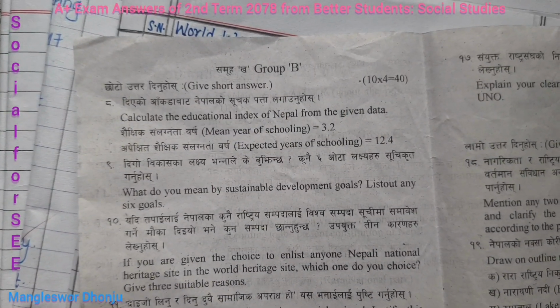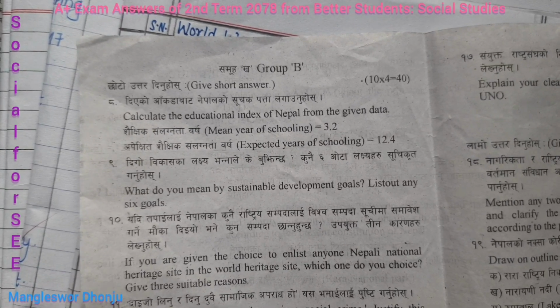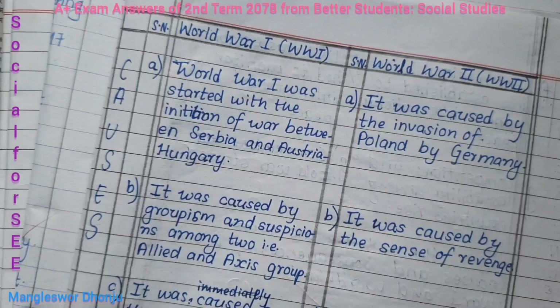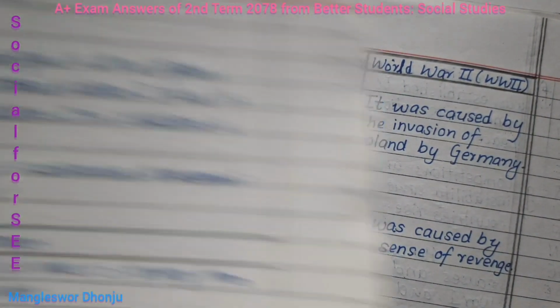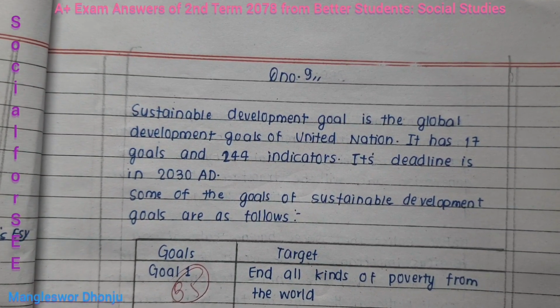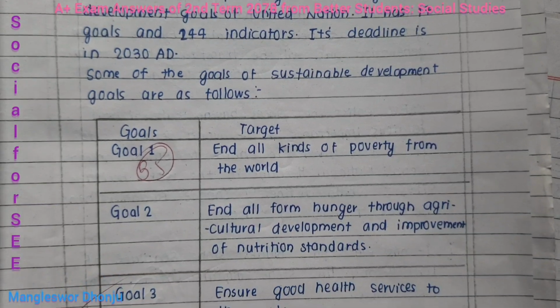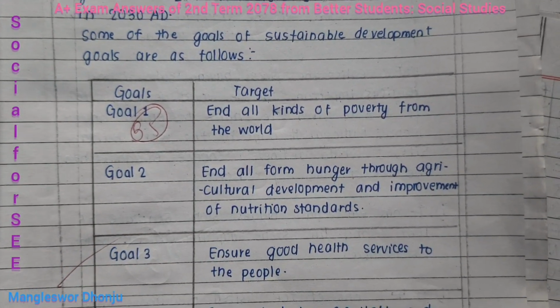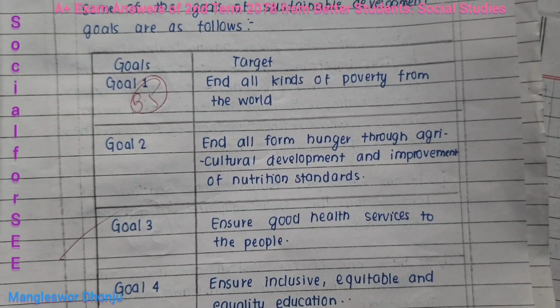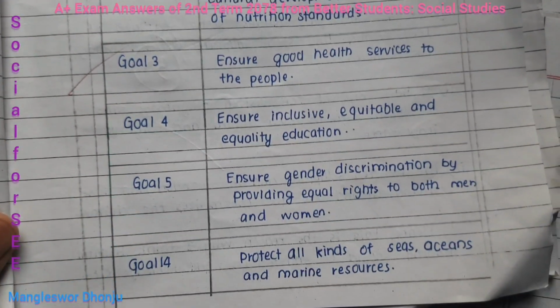Question number 9 is, what do you mean by sustainable development goals? List out any 6 goals. So best performance, best copy is like this. First of all, here he writes what you mean by sustainable development goal, and here he presents in this way in a table: goals number 1, 2, 3, 4, 5, and 14.